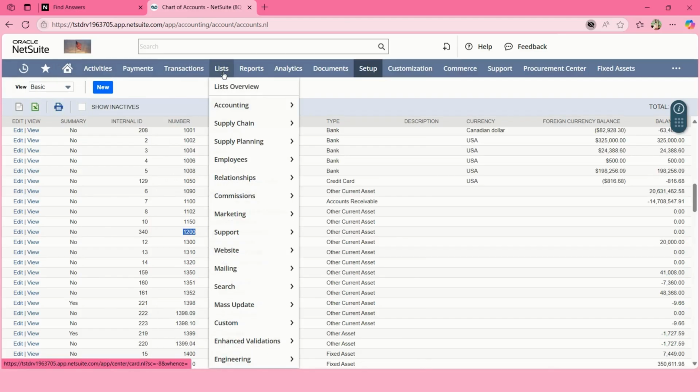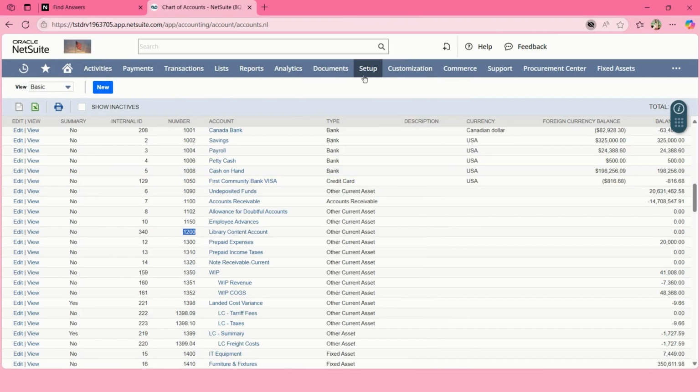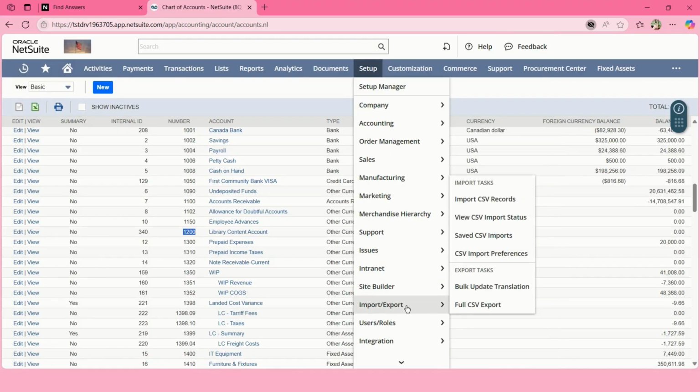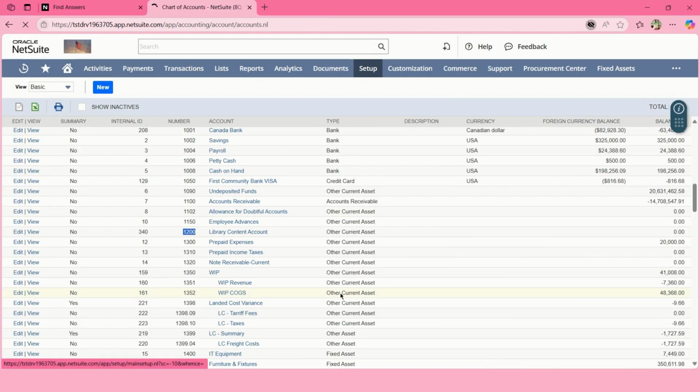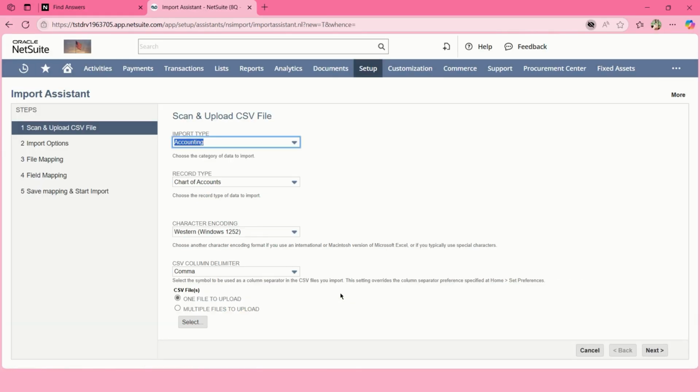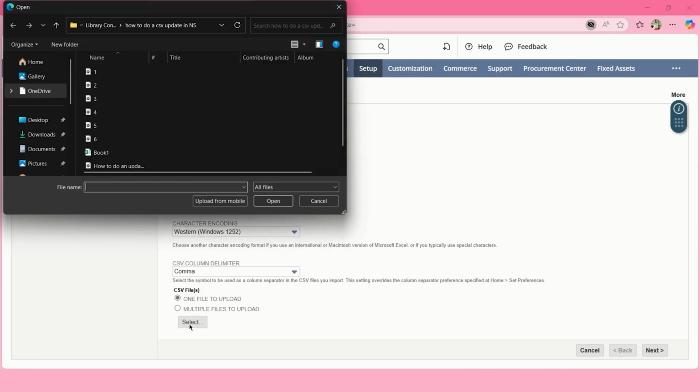To upload the CSV file, navigate to Setup, Import, Export, Import CSV Records. This will take you to the CSV Import Assistant, where you can begin the import process. In Scan and Upload CSV file, set import type as accounting. Set record type as chart of accounts. Select the CSV file we have created earlier and click Next.